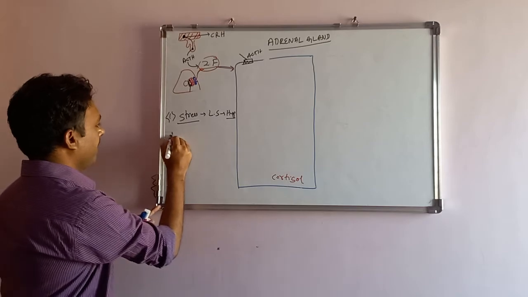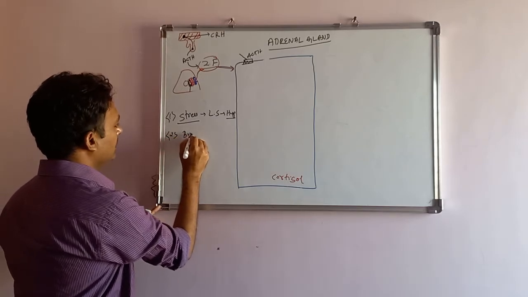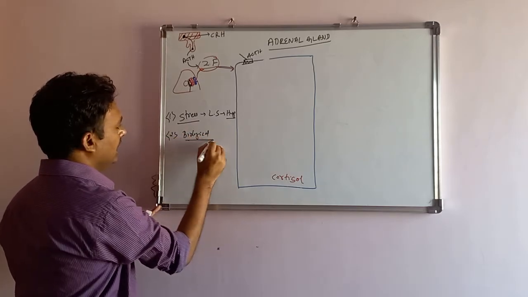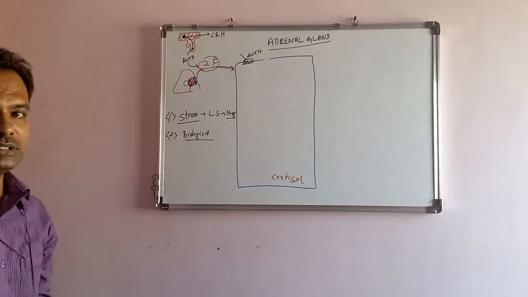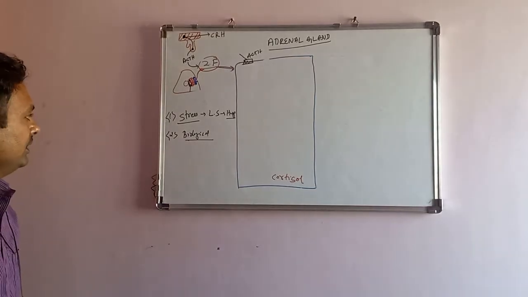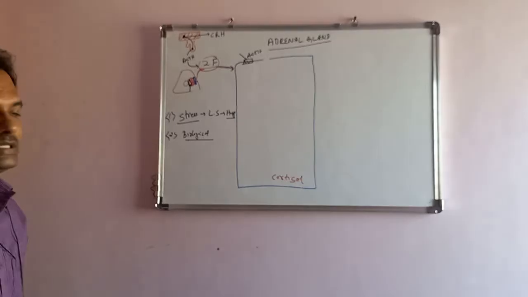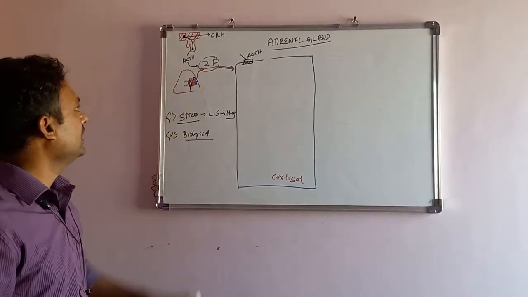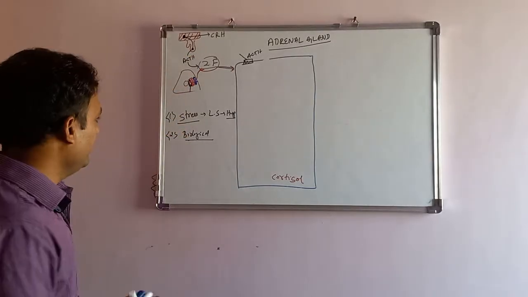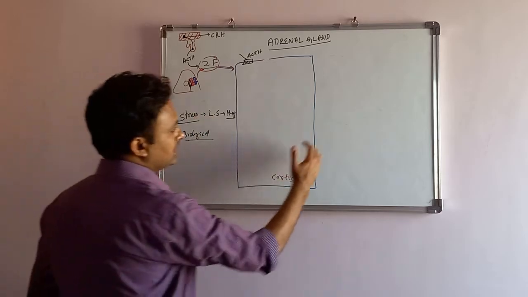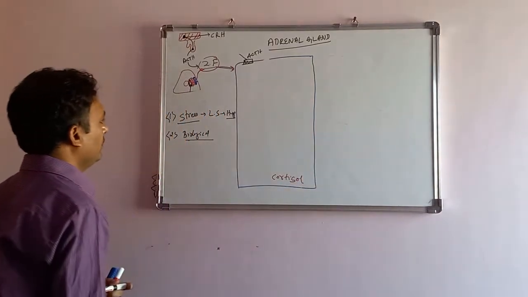And the next one, biological conditions. Example, post surgeries, post trauma. In that situation, again the ACTH is released more. And we'll make a list of this when we are discussing the functions of the cortisol.